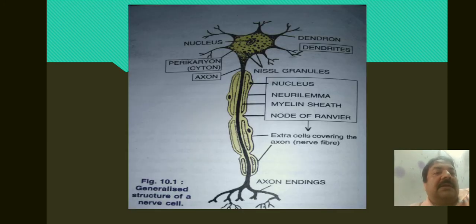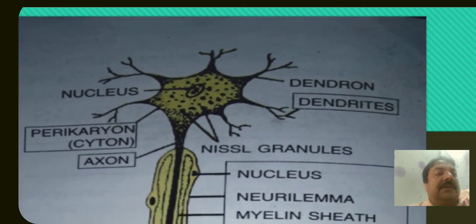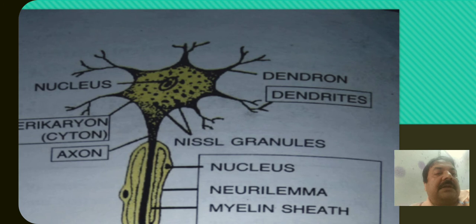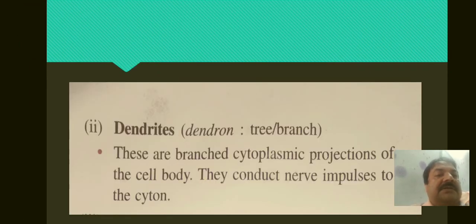You can see here dendrons and dendrites, it is written here.